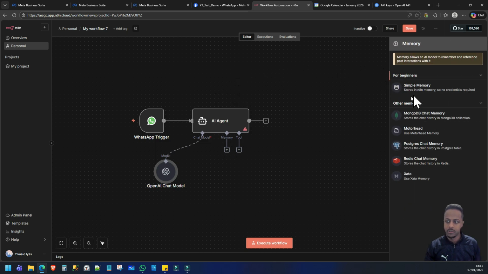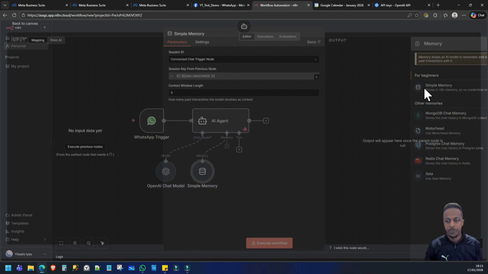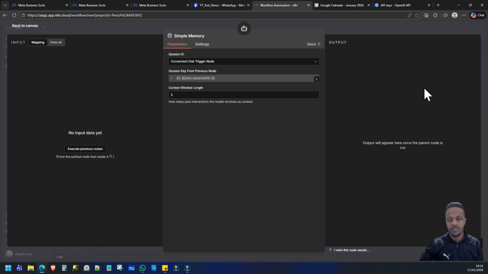Okay, memory, we can use simple memory. The more advanced you get, you'll want to add more storage, but this is a simple way for the AI agent to keep track of the conversation, what the customer said in the last few conversation threads, essentially, so it doesn't forget who it's talking to. And you can increase that a bit larger to 10.